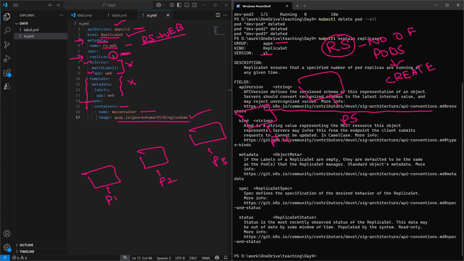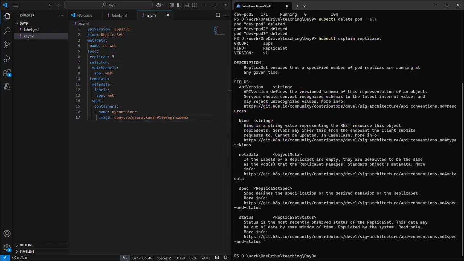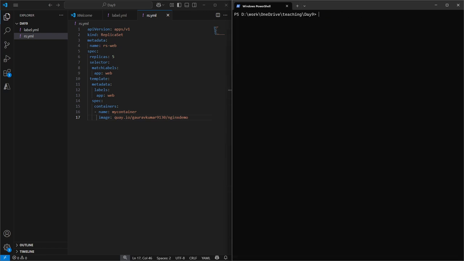Let me first apply this replica set. I'm going to run a command called kubectl create -f, my file name. See, the replica set has been created.